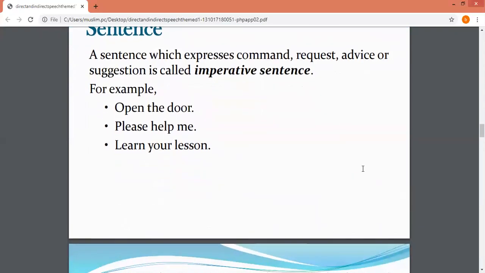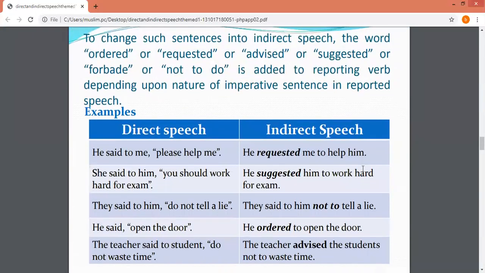So now we are going to learn how to change imperative sentences of direct speech into indirect speech. As we have done in exclamatory sentences, the words that were there to show the feelings, for example alas, hurrah, wow, were changed to exclaimed with happiness, exclaimed with sorrow, or exclaimed with wonder. Now in the imperative sentence, you are going to change the words that show request, advice, order, or suggestion. They are going to be changed to their direct words: requested, suggested, ordered, advised.